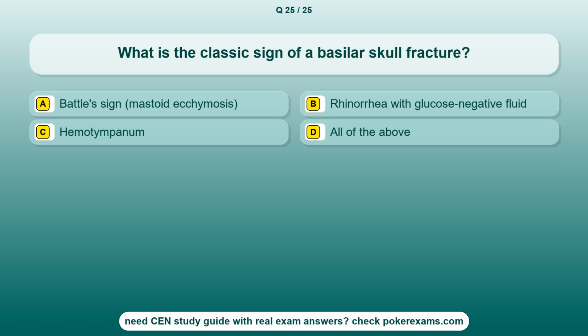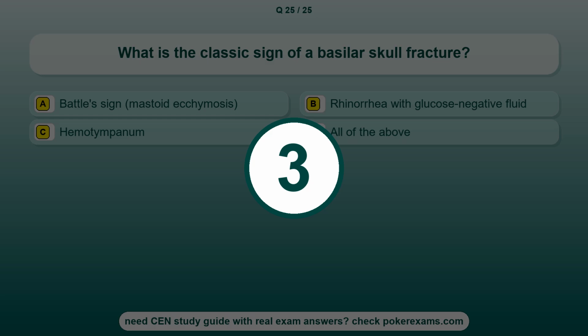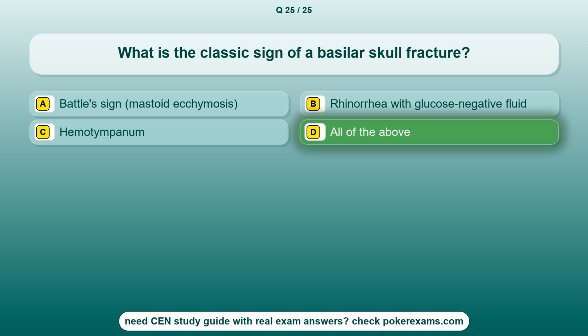Question 25. What is the classic sign of a basilar skull fracture? Option A, Battle's sign, mastoid ecchymosis. Option B, rhinorrhea with glucose-negative fluid. Option C, hemotympanum. Option D, all of the above. The correct answer is option D, all of the above.